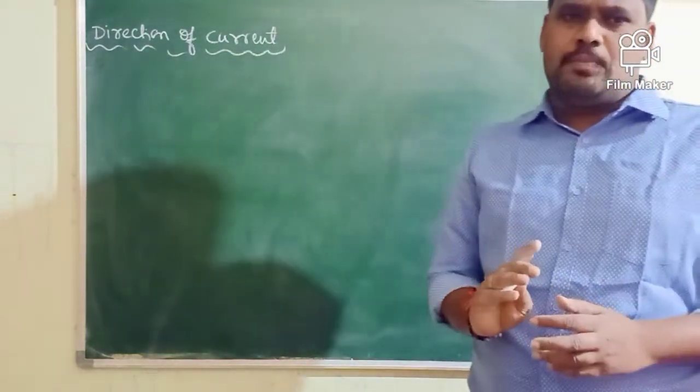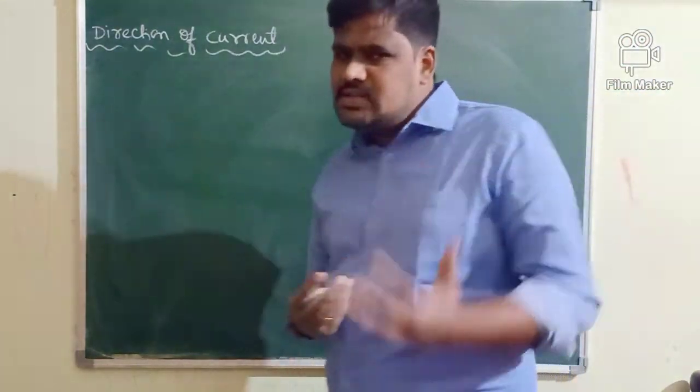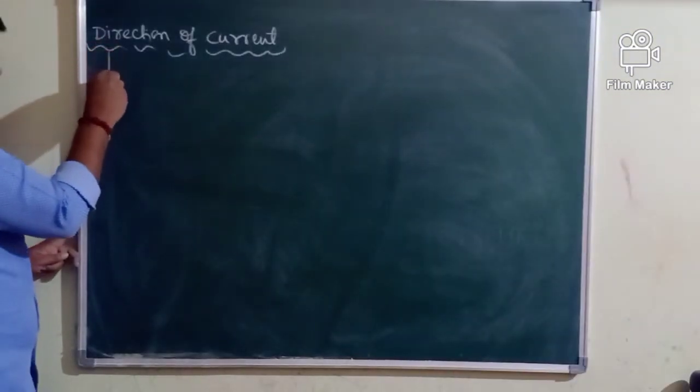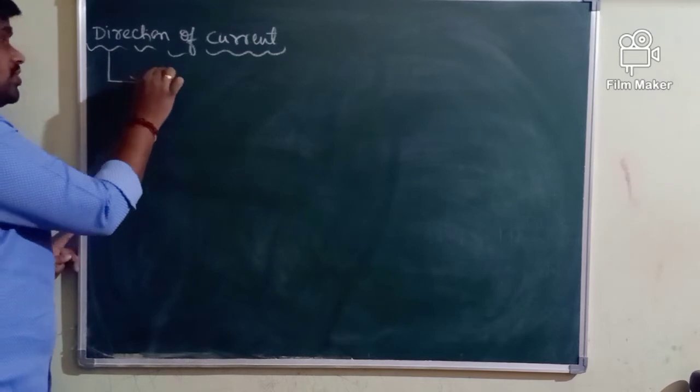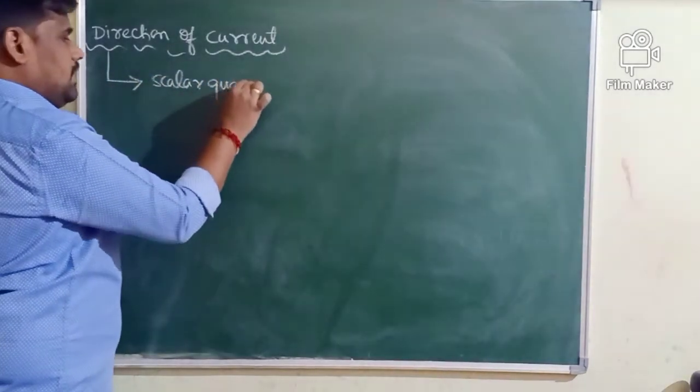We are not going to apply the law of vector addition to calculate the resultant current. That's why current is said to be a scalar physical quantity. As I said, current has direction, but it is a scalar quantity.